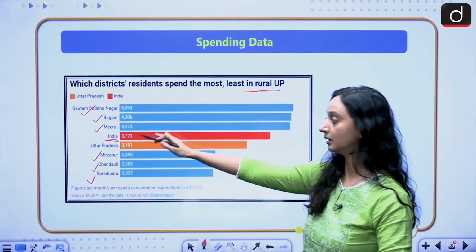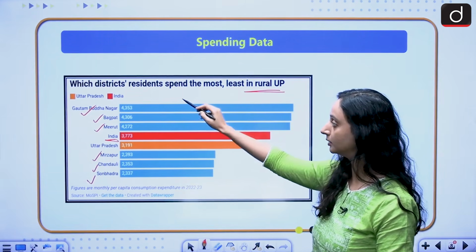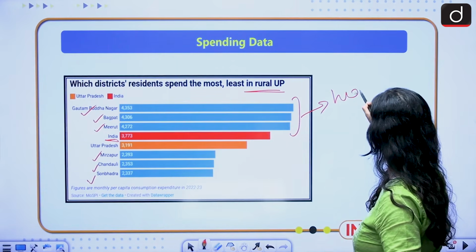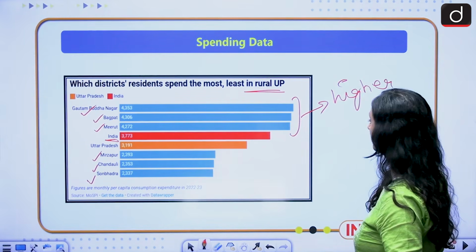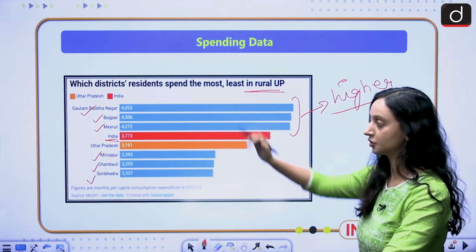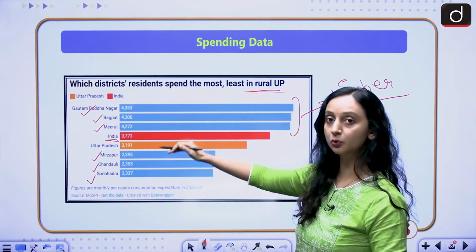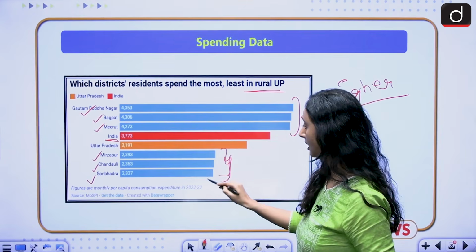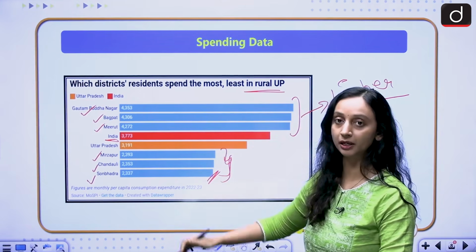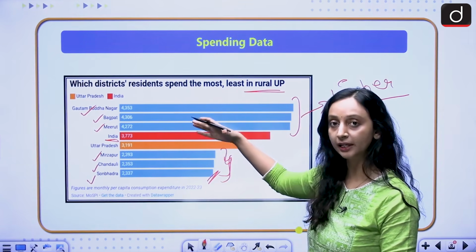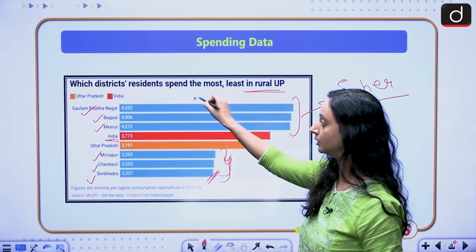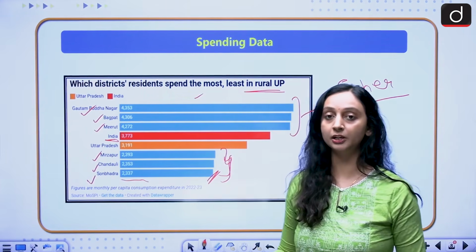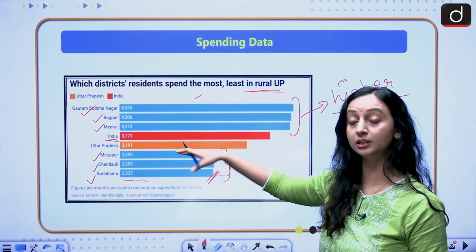India's average is 3,773, and Gautam Budh Nagar, Bagpat and Meerut were all higher. The expenditure here was higher than the national average. But UP's overall rural expenditure is lower than the national average because these three over here are very low in expenditure. So you see there's a lot of variation. Here it's 4,353. Here it is 2,337. There is a lot of variation when it comes to rural areas,